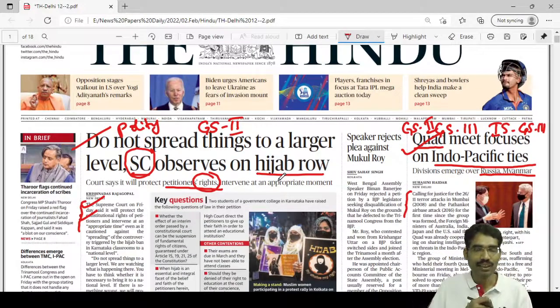This is the second round. In the second round you just read line by line whatever you have selected. Now you need not read the entire newspaper. You have already selected what is important for you, which is directly relevant for your goal. Our goal is to use the particular material for our examination, to clear prelims and to use this material in the mains examination. We have selected the items. Now in the second round you read these one by one.